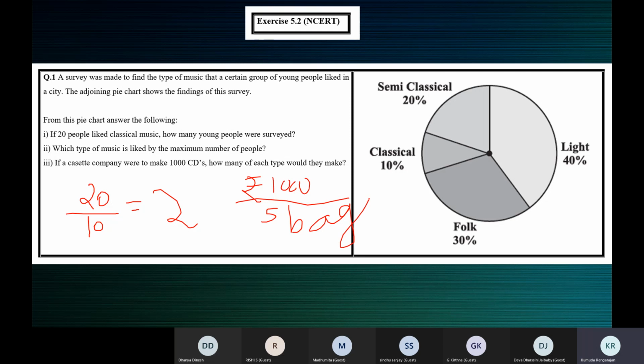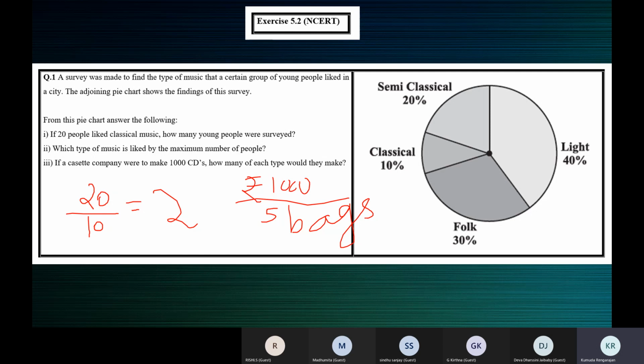What will you get? It is 200 rupees for 1 bag. How do you know it is for 1 bag? Because you're dividing by 5 bags, whatever is the denominator.